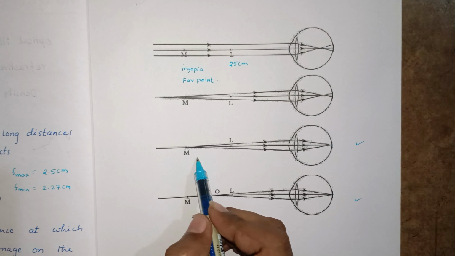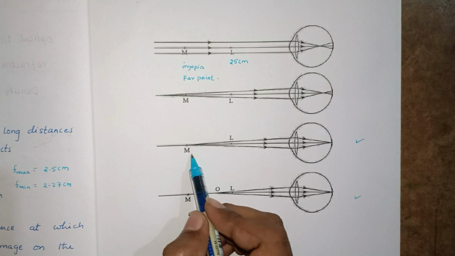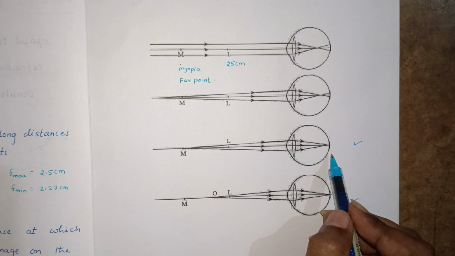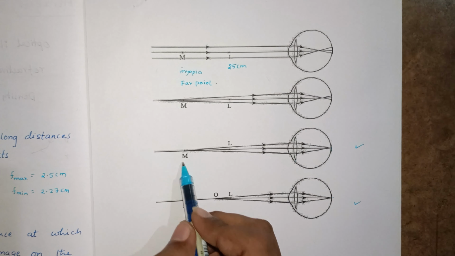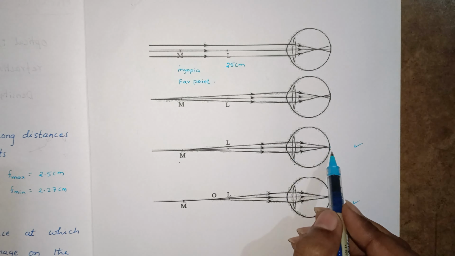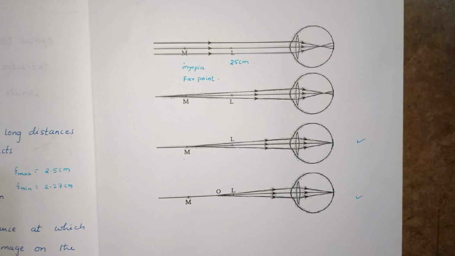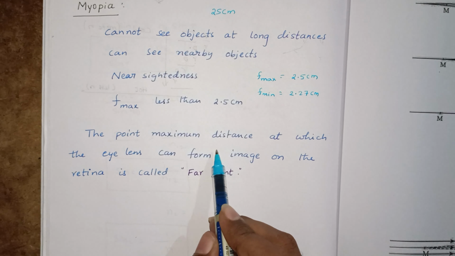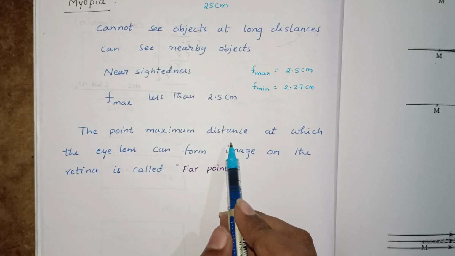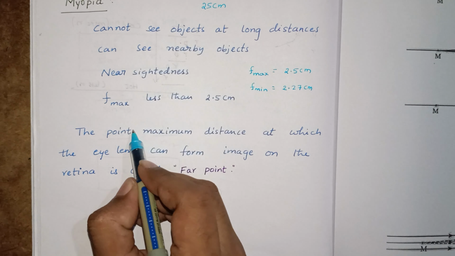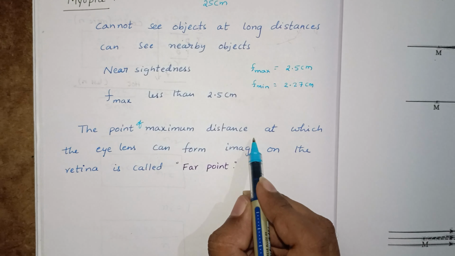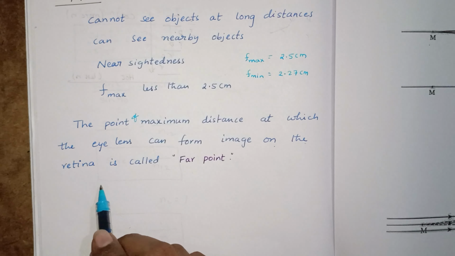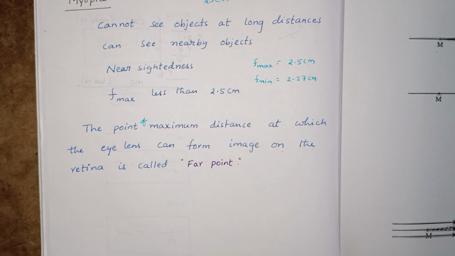Up to here, whatever objects we place from L to M will be formed on the retina. So it is the maximum distance at which the eye lens can form an image on the retina. The point of maximum distance at which eye lens can form image on the retina is called far point.